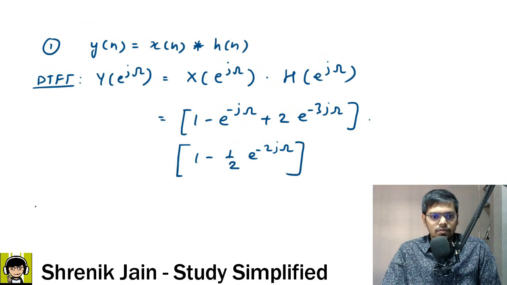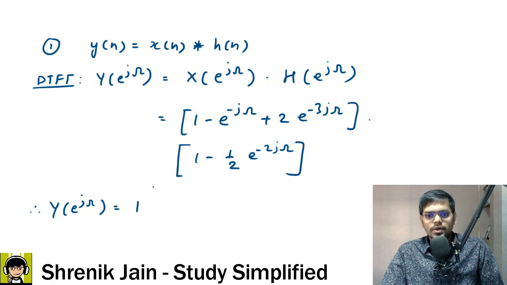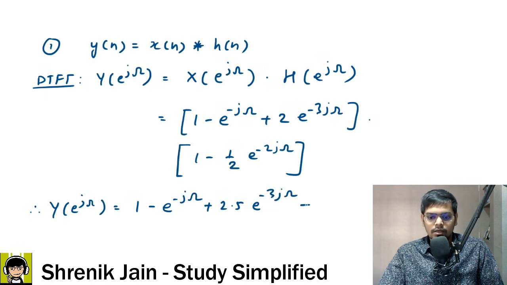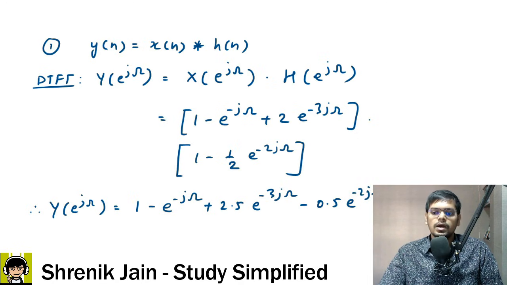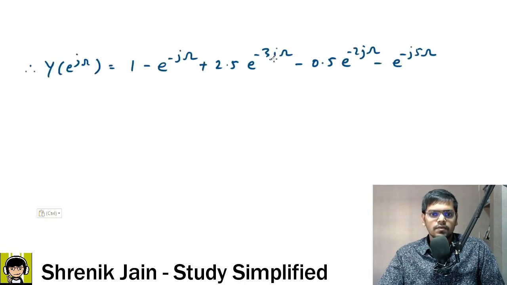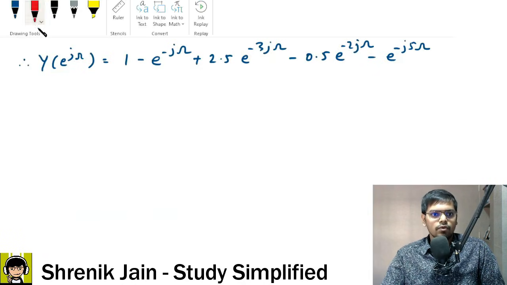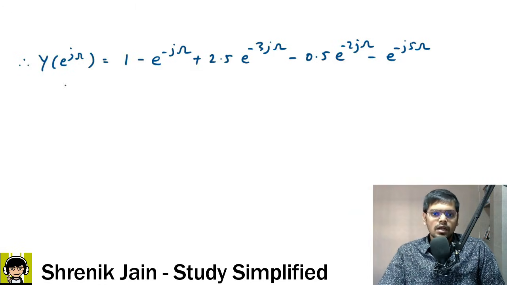Check it out. Therefore finally I will say Y of e to the power j omega, after opening and combining the common terms, we are getting 1 minus e to the power minus j omega, then plus 2.5 e to the power minus 3 j omega, then minus 0.5 e to the power minus 2 j omega, and minus e to the power minus 5 j omega. This is what we are getting. Now they needed the output not in this frequency domain but in the time domain. Therefore if you want to convert this into the z transform, that you can also do.